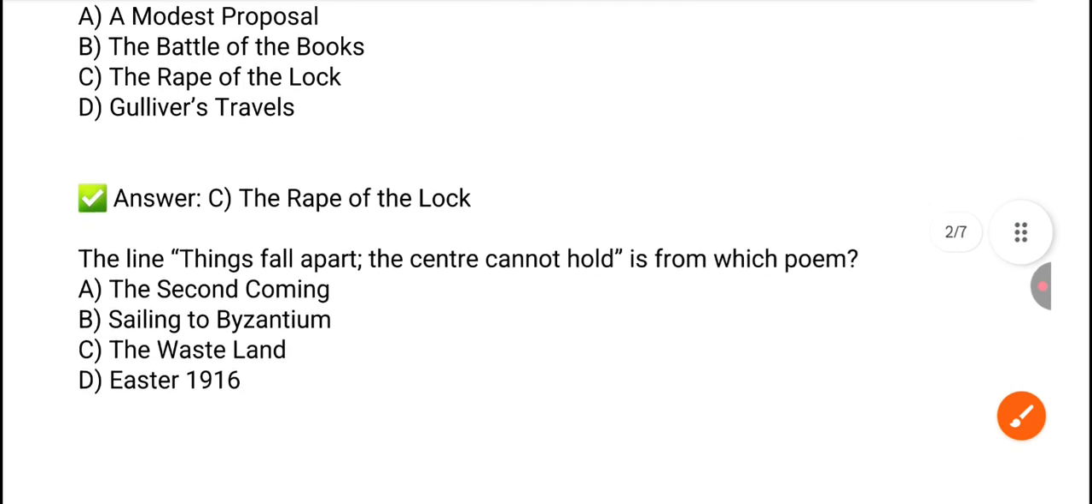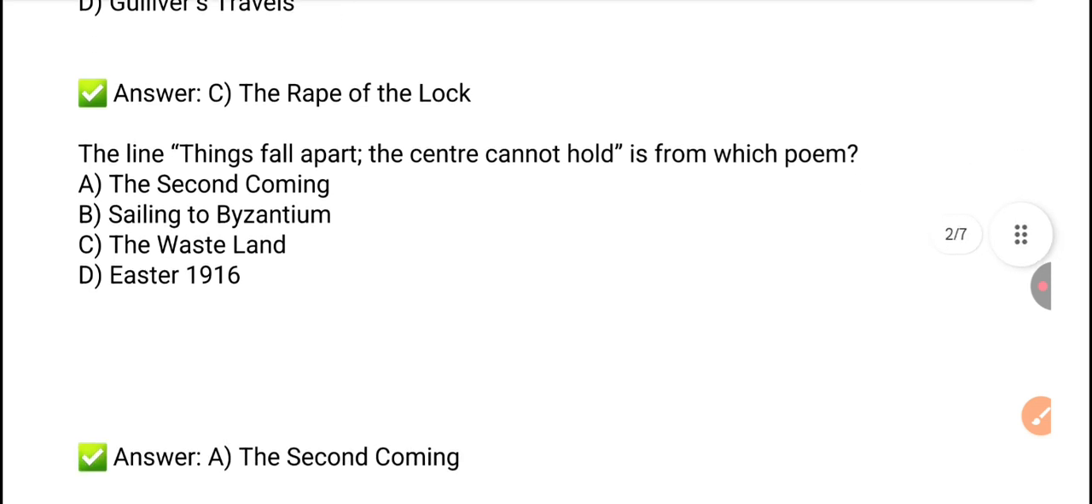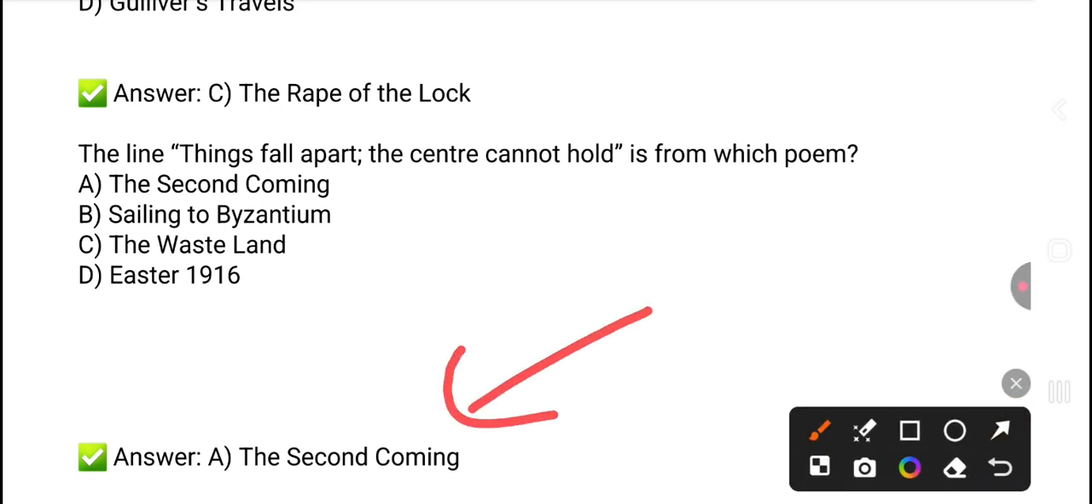Next question: the line "Things fall apart, the center cannot hold" is from which poem? These particular lines are from The Second Coming, and you have to tell who is the author of The Second Coming.